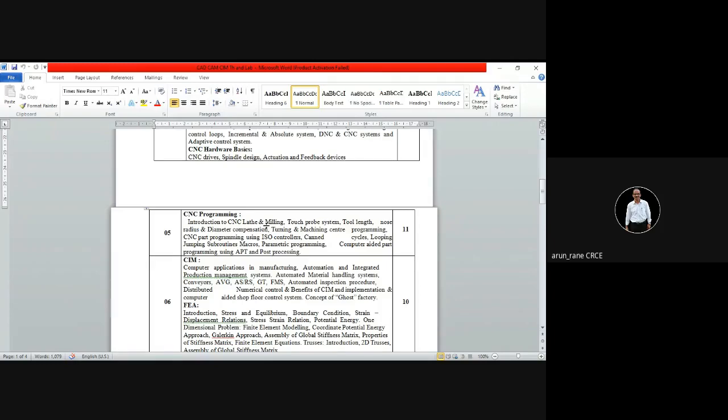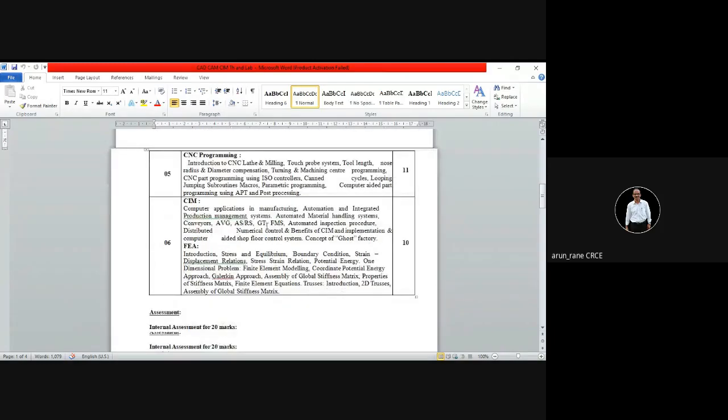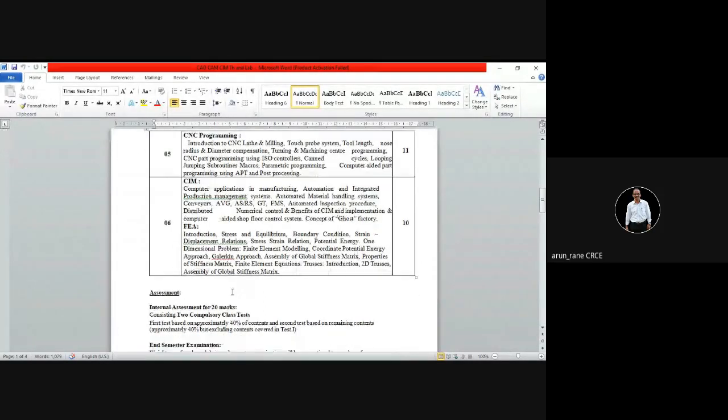Then the sixth module is CAM, that is computer-aided manufacturing. In that CAM, this first part I will be taking, and then in module 6 you have FEA, that is finite element analysis, that will be again taken by Sudhakar sir. All right, so it is divided 50-50%.